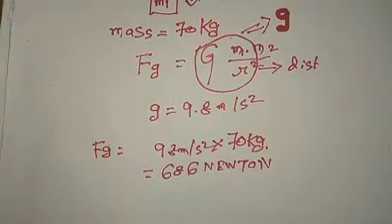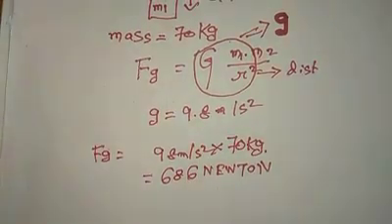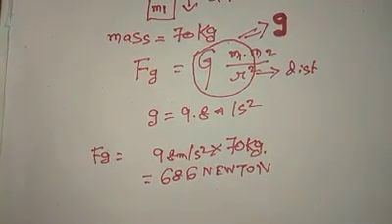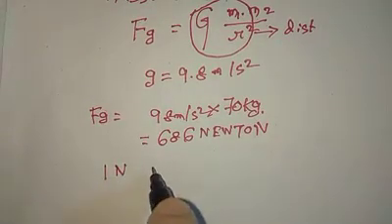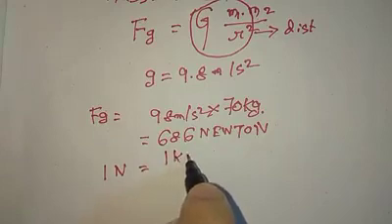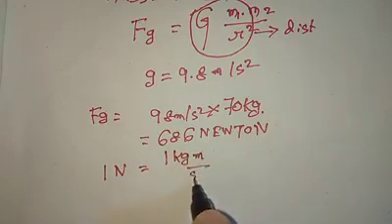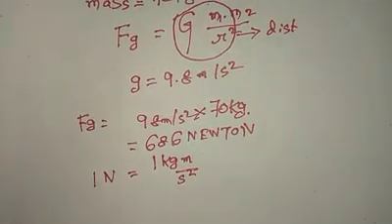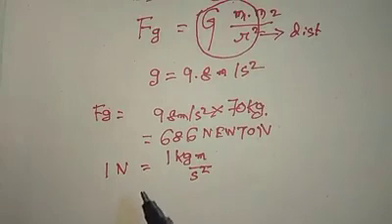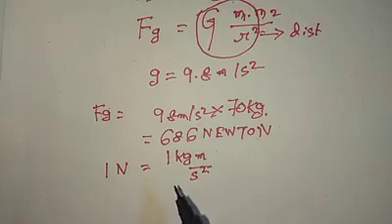Now this newton is a unit of measurement, which we write as N. 1 newton equals 1 kg meter per second squared. This is the value of 1 newton. In other words, 1 newton of force is the force required to accelerate an object with a mass of 1 kg by 1 meter per second squared.